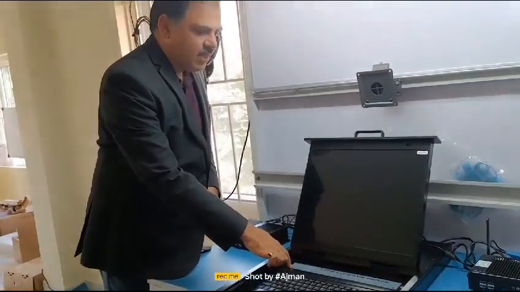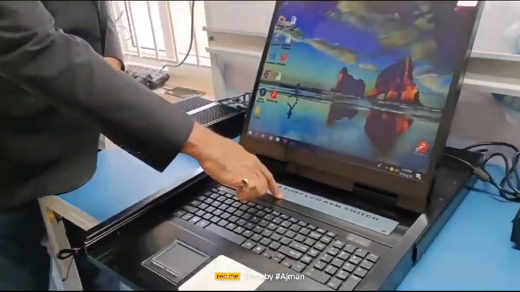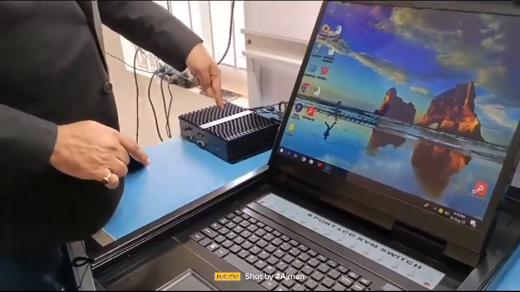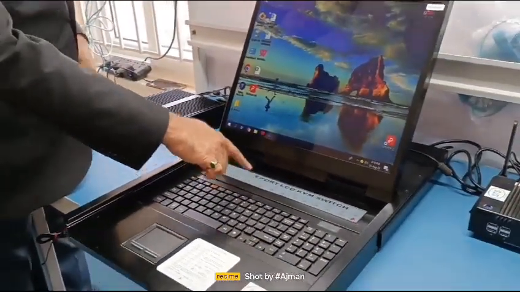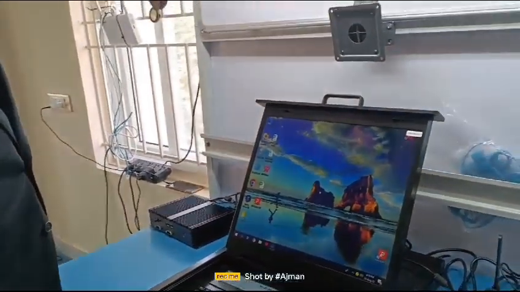Once you power on, you can see that PC1 is selected. So PC1 got selected, and the contents of PC1 are coming here.